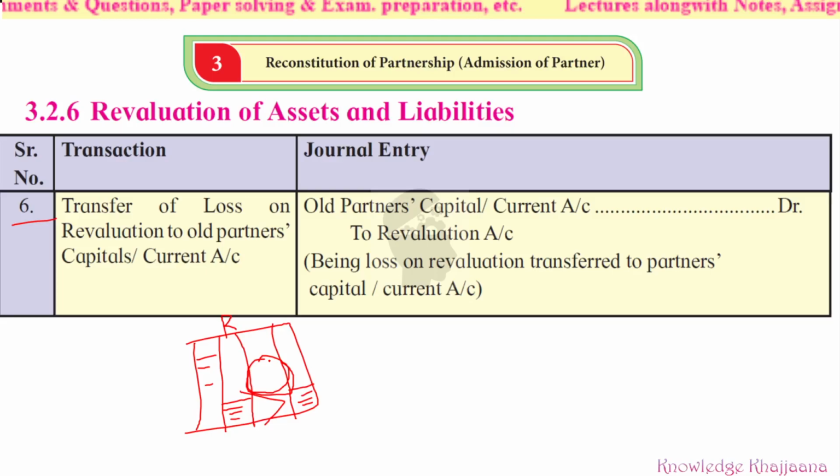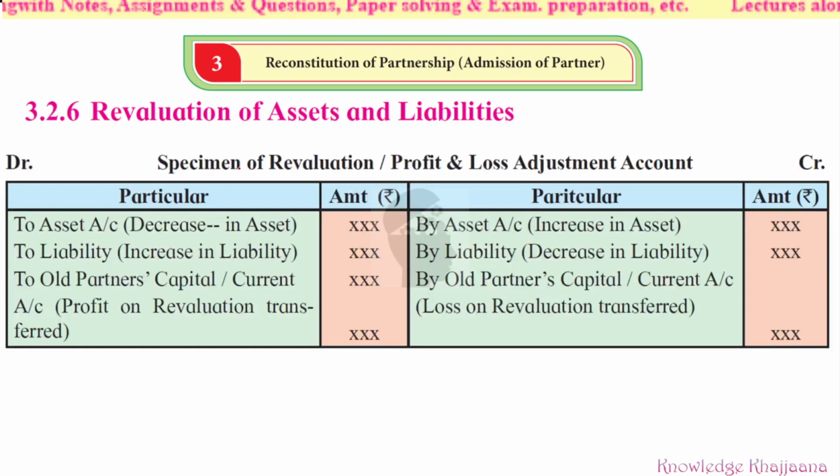Now, this is the specimen. Specimen means format. Okay, this is the format for solving the revaluation or profit and loss adjustment entries. We are going to see this format today and we'll solve one simple problem based on whatever we have learned today. See, revaluation of assets and liabilities. This is the specimen or format for solving the profit and loss adjustment account.